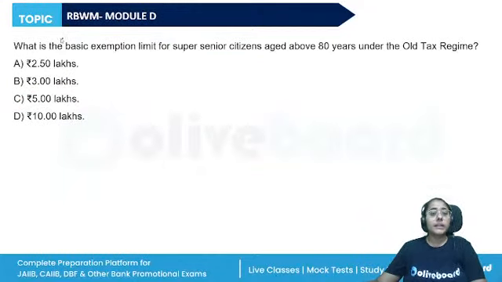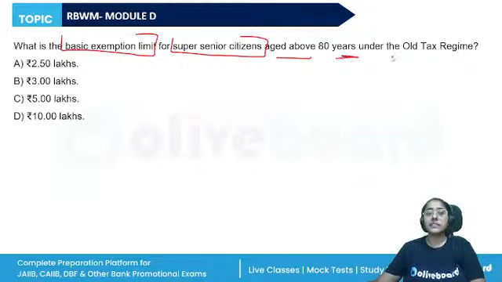Next, what is the basic exemption limit for the super senior citizens above 80 years under the old tax regime? So we have three categories: below 60 years of age, senior citizens above 60 years of age, and super senior citizens above 80 years of age. We have the old tax regime and the new tax regime. Regime basically means the tax slabs. What is a tax slab? The tax slabs are different for different categories of taxpayers. The tax rates keep increasing with the increase in the income of the taxpayer.